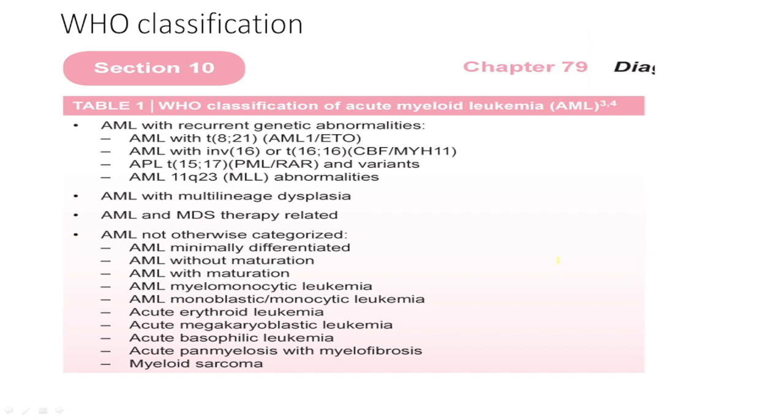On the other hand, WHO classifies it according to its recurrent genetic abnormalities, with multi-lineage dysplasia, with MDS-related changes, or it may be an NOS type, which is somewhat similar to what was discussed earlier. Okay, with minimal differentiation, without maturation, with maturation, myelomonocytic, monoblastic, erythroid leukemia, megakaryoblastic, basophilic, panmyelosis with myelofibrosis, and myeloid sarcomas.